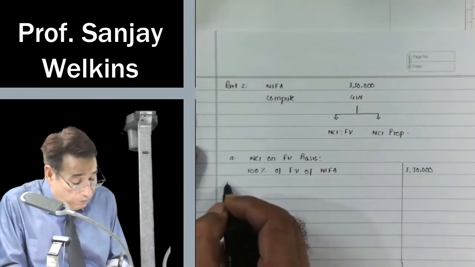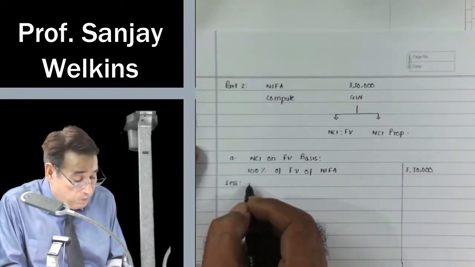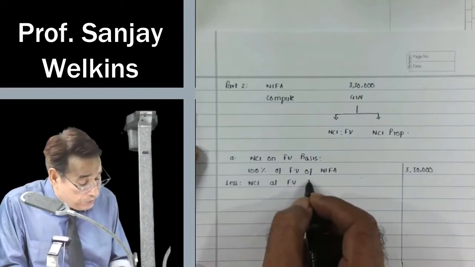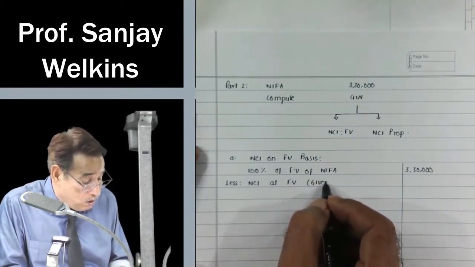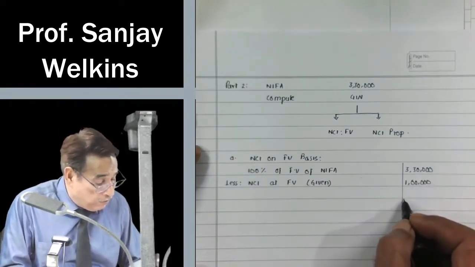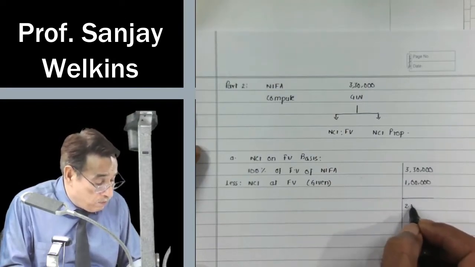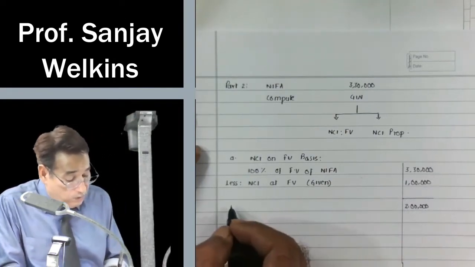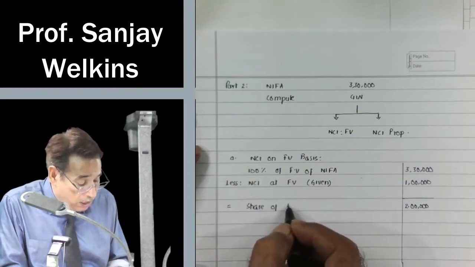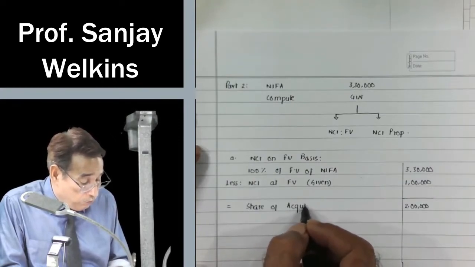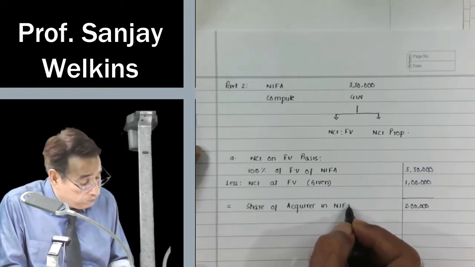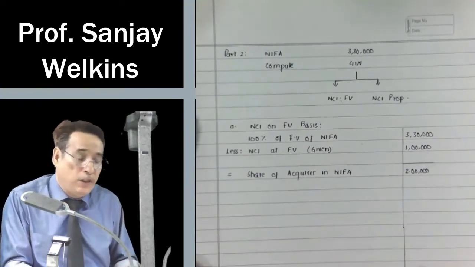Now, from here, I am going to subtract NCI. NCI we are measuring at fair value. However, fair value is given in the question, that is 1 lakh. It is given in the question itself, so I need not find out the fair value. This 2 lakh reflects share of acquirer in NIFA, of course, of acquiree on the date of control.